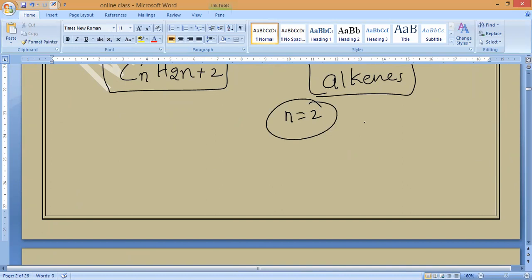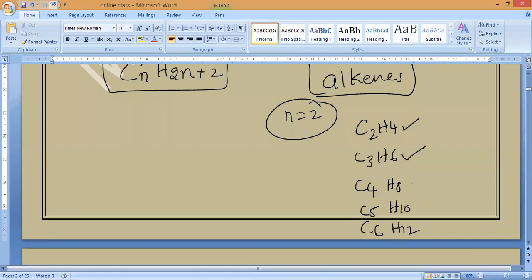Yes or no? So now what will the formulas be? C2H4, next C3H6, C4H8, C5H10, C6H12, like this, keep on. C7H14. This is what we call ethene, propene, butene, pentene, hexene, heptene and so on.